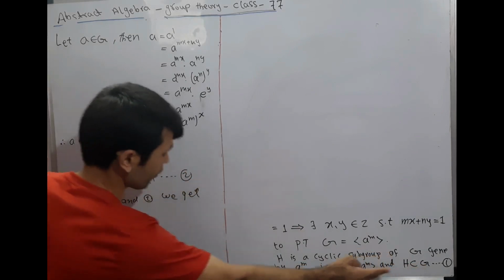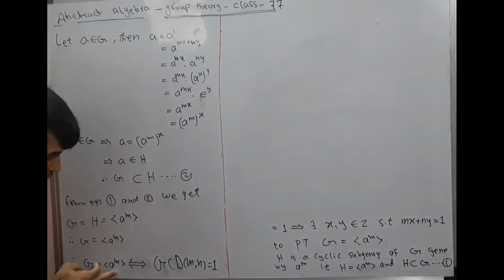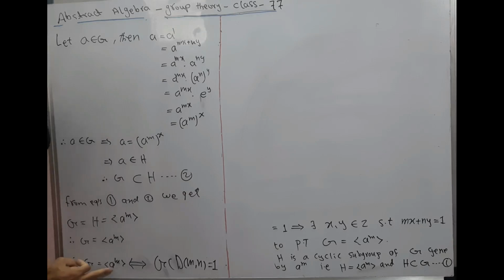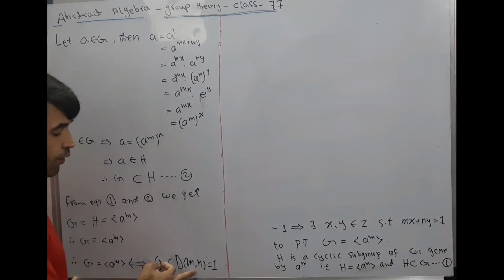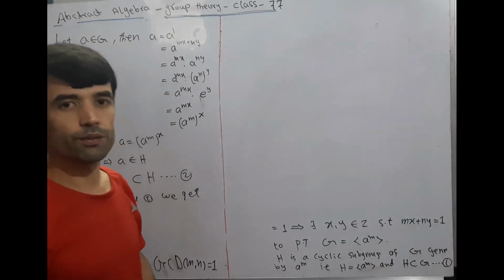From relations 1 and 2, we get G is equal to H, which is the cyclic group generated by a^m. Therefore, G is a cyclic group generated by a^m if and only if GCD(m, n) is equal to 1, that is, m and n are relatively prime. Hence proof of the theorem. Thank you.